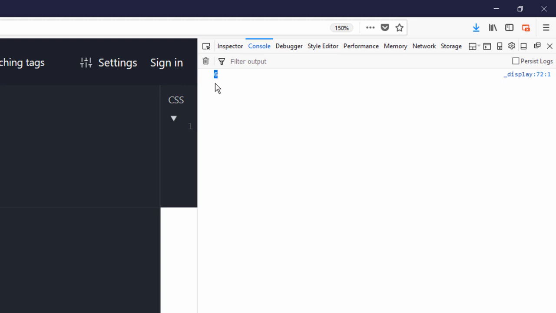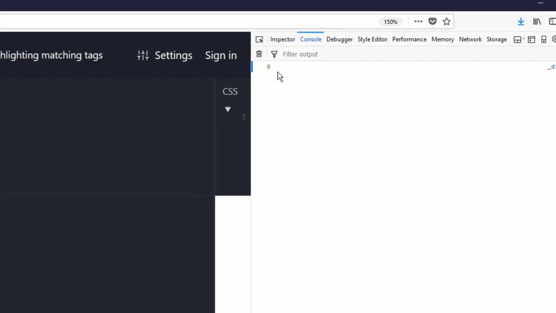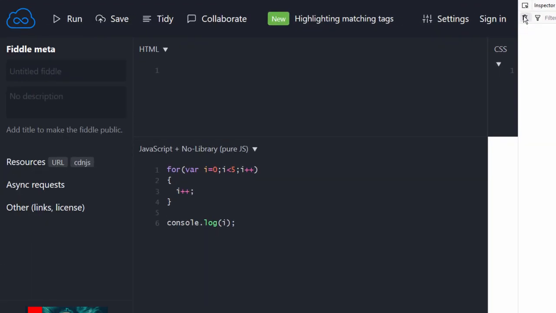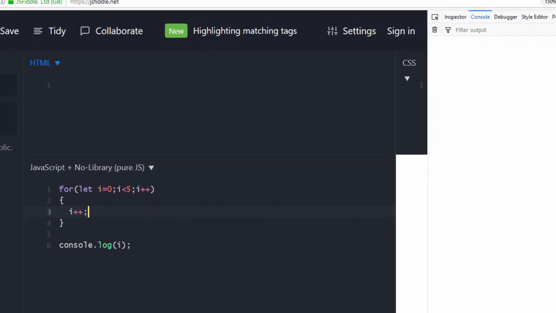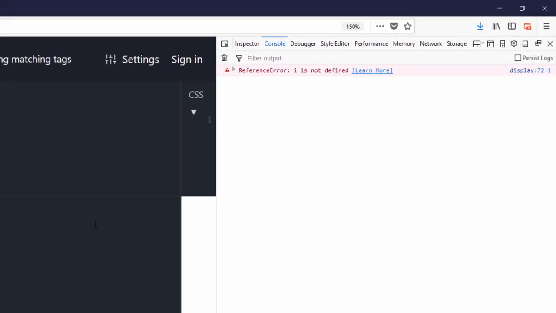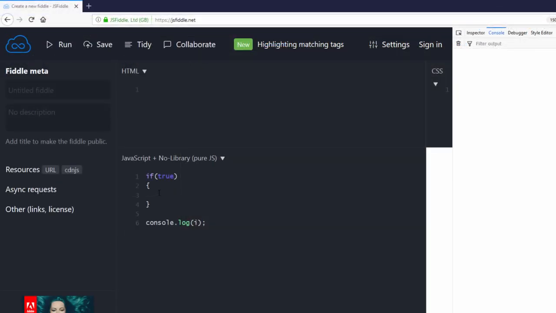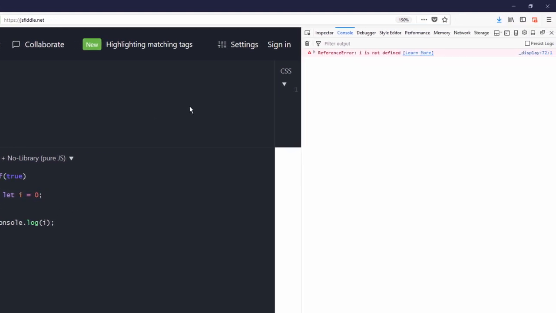In this case, if you want to declare a block scope variable, you should use let instead of var. Let is block scope and is not visible outside its block. So this means if you declare a let variable inside any block statement such as if else or while loop, the scope terminates at the bracket and is not visible outside.